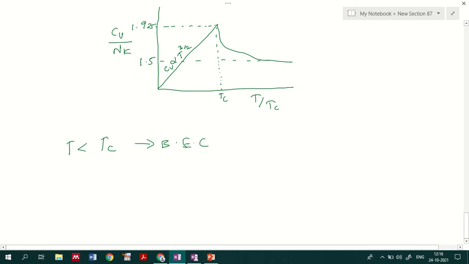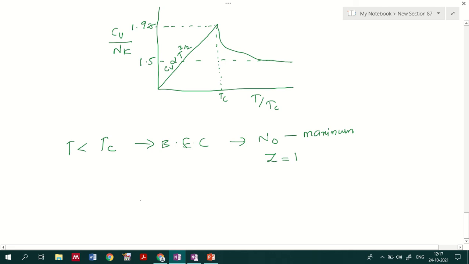In that scenario we also know that N0 will be equal to what? It will be the maximum value at the Bose-Einstein condensation point, right? And the maximum value of N0 will occur where Z is equal to 1, where Z is the fugacity value, which we have already discussed earlier.